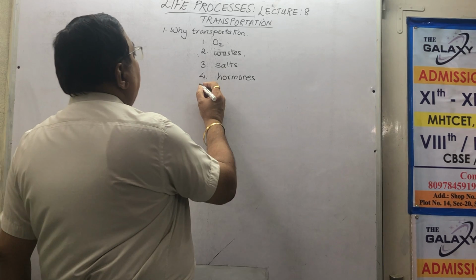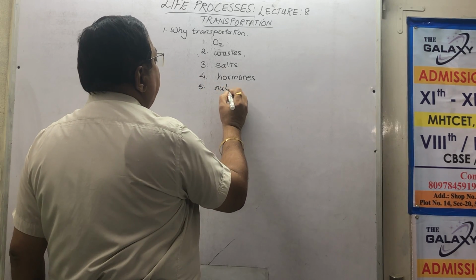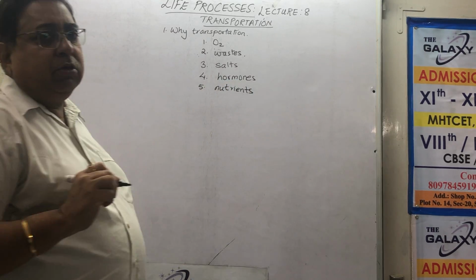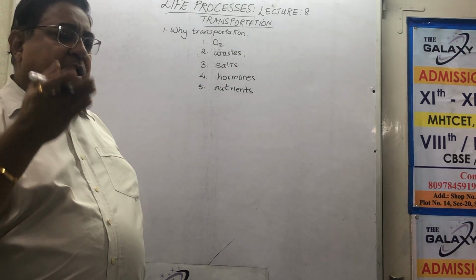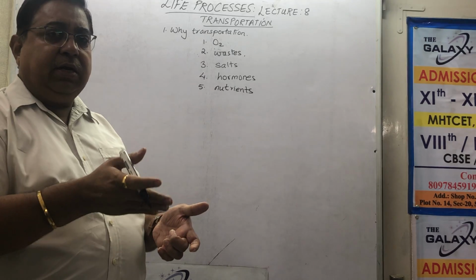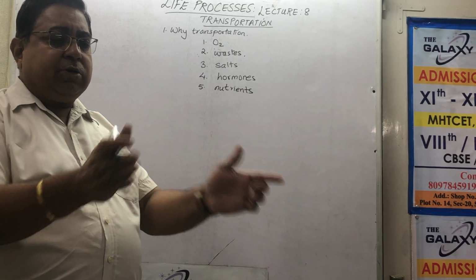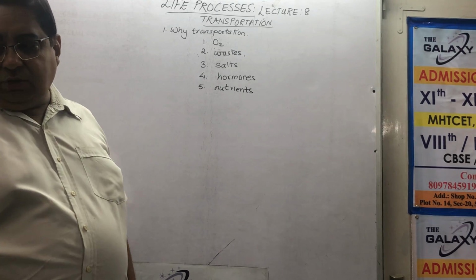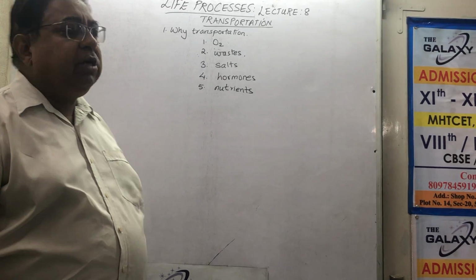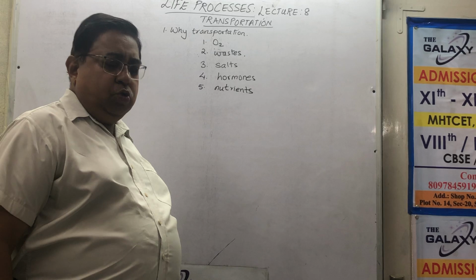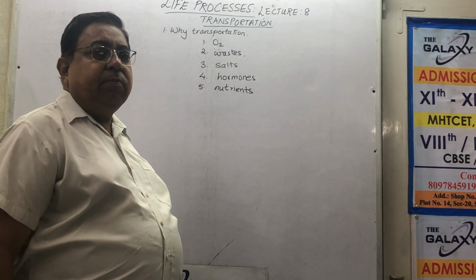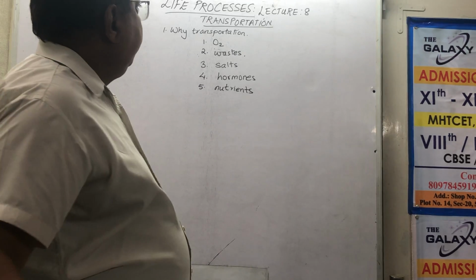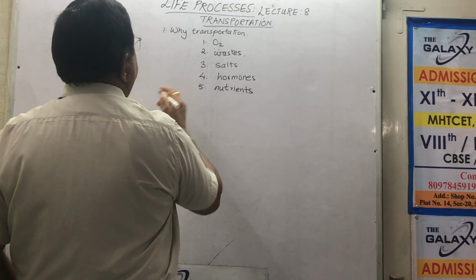Please remember, all the nutrients have to be transported to every cell. Otherwise you cannot repair any part of the body and you will never grow. A cell cannot divide unless it has raw material in double. How will it make 2 singles? So that is why transportation is an important process of the human body, of any organism body. Since we are dealing with humans, the human body. Let's go further.